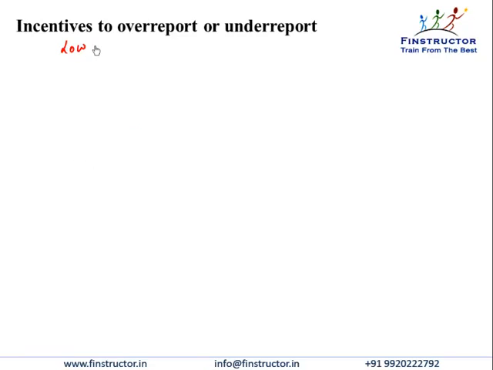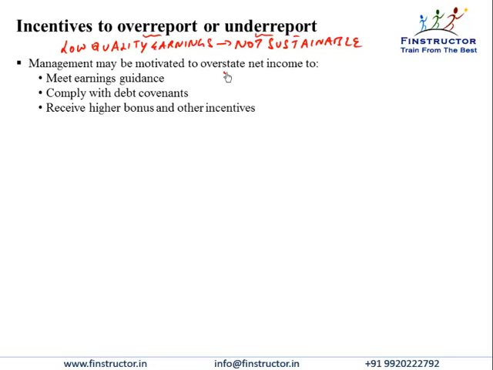So low quality earnings doesn't mean that the earnings are low or the profitability is subdued. Rather, low quality earnings are earnings that are not sustainable for reasons that the earnings have either been over-reported or under-reported, and we will just see the motivations and methods of achieving the same. So management may be motivated to overstate net income to meet earnings guidance that it may have communicated to shareholders and other analysts, comply with debt covenants, or possibly just to receive higher bonus and other incentives. So many other reasons also exist for the management to overstate net income.